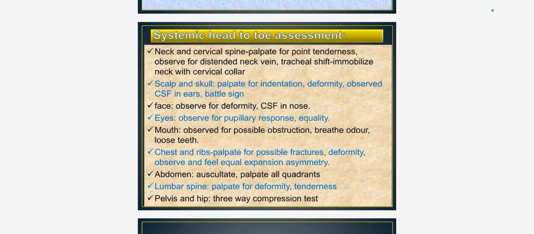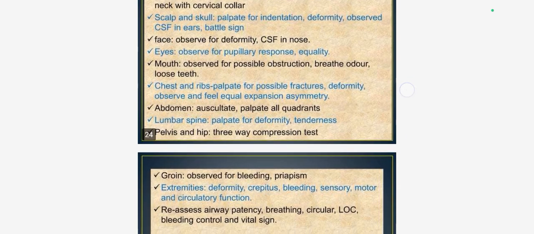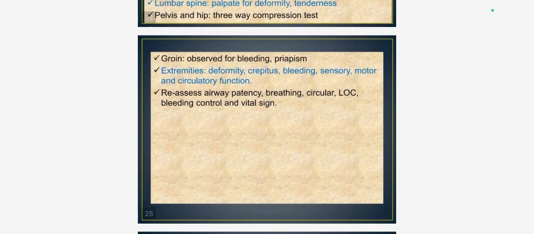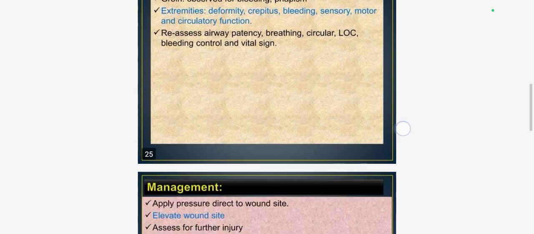Chest: palpate for possible fracture and deformity. Abdomen: check the quadrants. Lumbar spine: check for deformity and tenderness. Pelvis, hip, and groin: check for bleeding. These are the systematic head-to-toe assessments we have to do. Palpate extremities for deformity, crepitus, bleeding, and sensory, motor, and circulatory function. Reassess airway patency, circulation, level of consciousness, bleeding control, and vital signs.